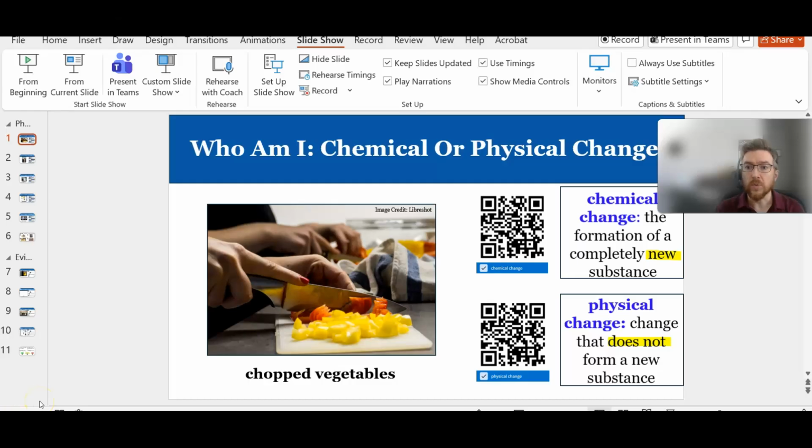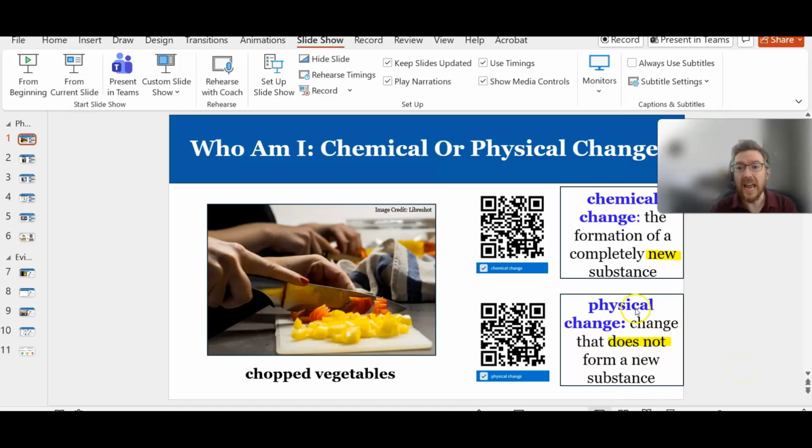Let's practice some chemical and physical changes. What we're going to do is I'm going to read it, let you think about it for a minute, and then go over the answer. So I want you to pause the recording, think about what you would select, and then let the recording keep going. So the first example we have here is of chopped vegetables. Is that a chemical change that forms a completely new substance, or is that a physical change that does not form a new substance? So think it through.